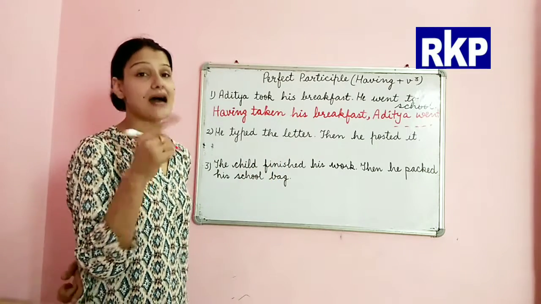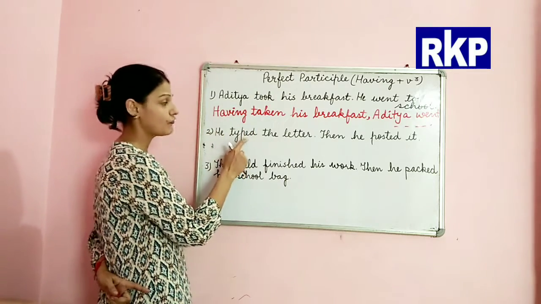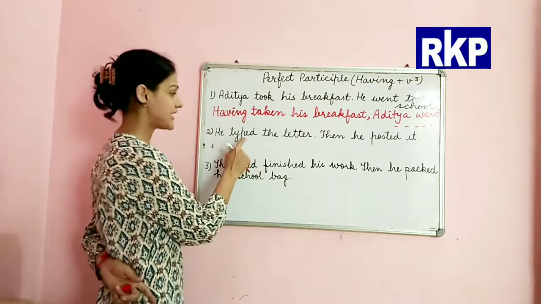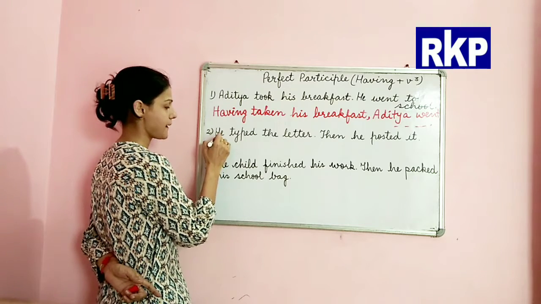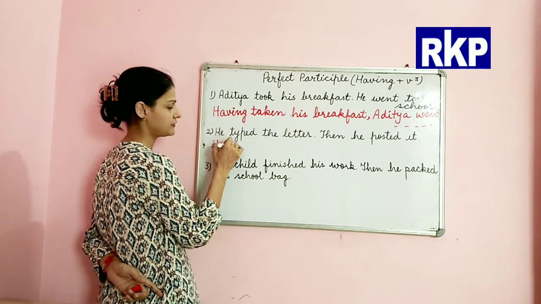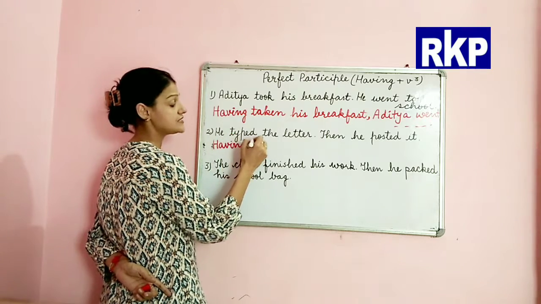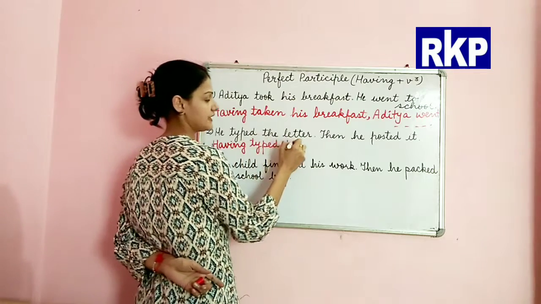I told you that we will use perfect participle for the first action which has been done. So that is type. So we will say, having typed the letter.